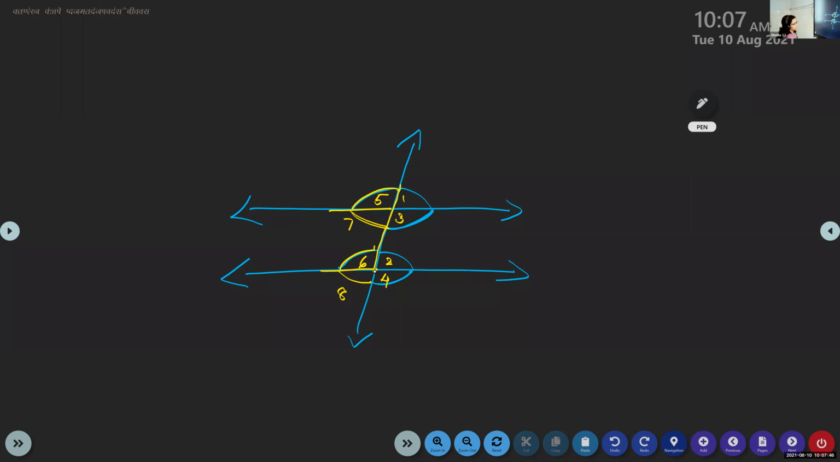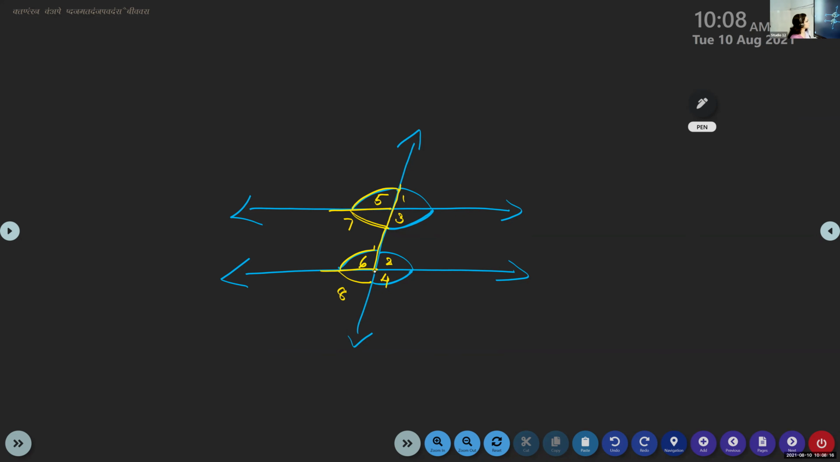Now, can you tell me co-interior angles, Geetika, Manoj? Co-interior angles in this? 3 and 2. 3 and 2, very good. 3 and 2 are co-interior angles. Now, Nia Nelson, tell me another pair of co-interior angles in this. Ma'am, 7 and 6. 7 and 6, correct. 7 and 6 are a pair of co-interior angles. So I hope it is clear to you all.